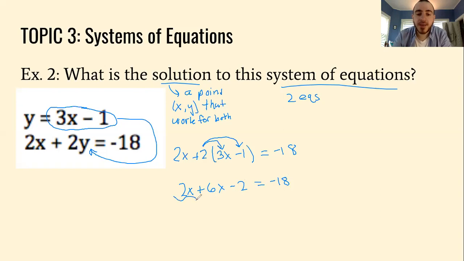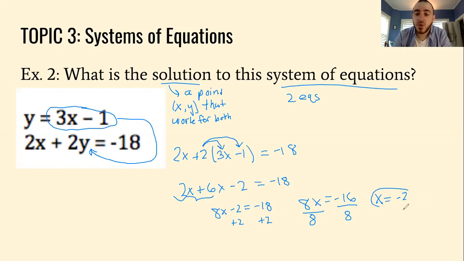So I'm going to combine these terms. So 2 plus 6 is 8. So I'm left with 8x minus 2 equals negative 18. And then I'll add 2 on both sides. And I'm left with, write it over here, 8x equals negative 16. So to get rid of a coefficient in front of the x, I have to divide, because that's 8 times x. And negative 16 divided by 8 is negative 2.